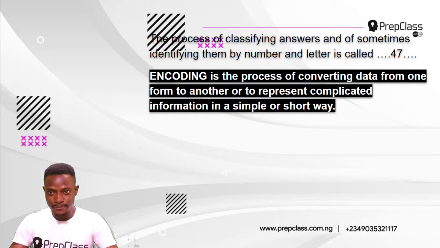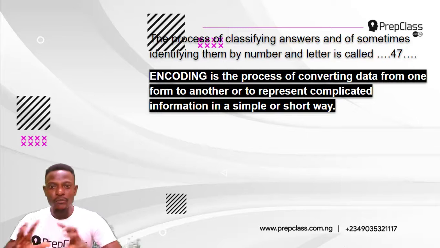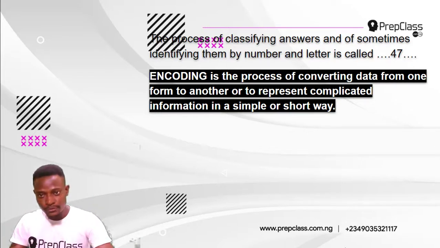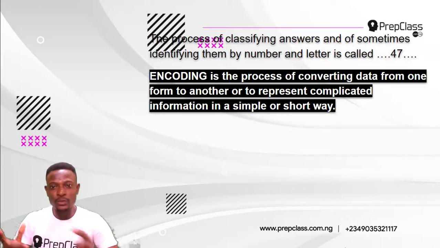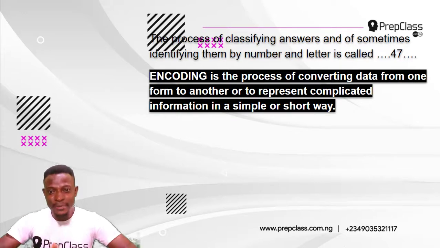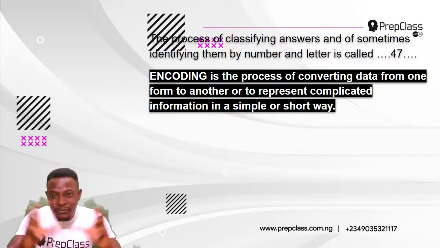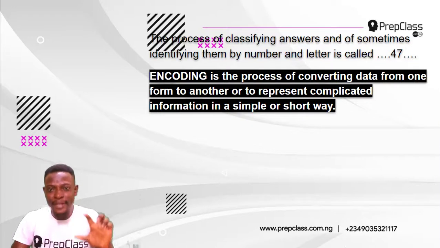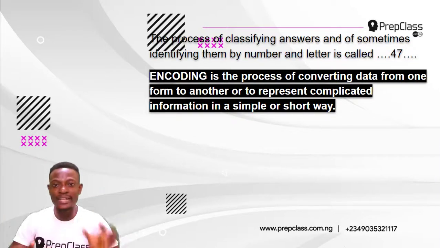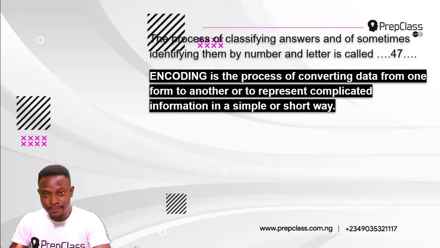Take for instance, I gave out a survey, a questionnaire, and I got 50 responses. Now, for each response, there is a code. But when I start examining the responses, I can see that we have what? Similar responses. Those similar responses, I gather them together and classify them and assign them a number or a letter. I encode them with that number or letter.